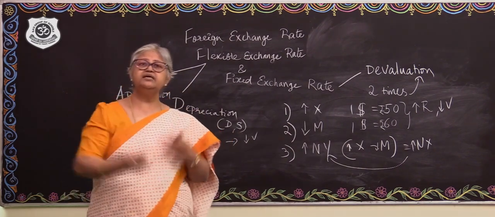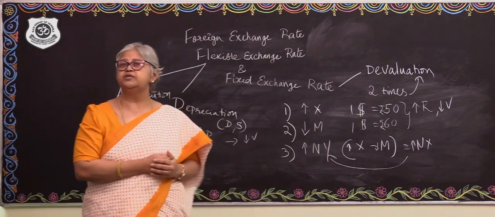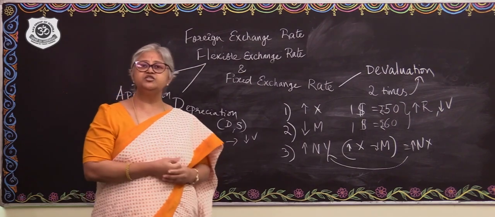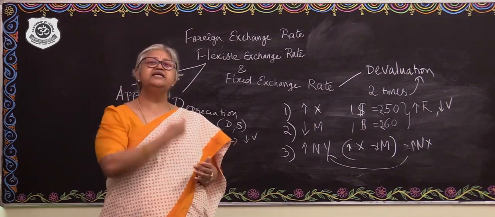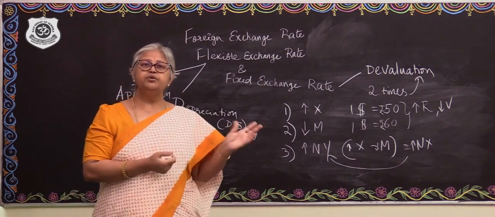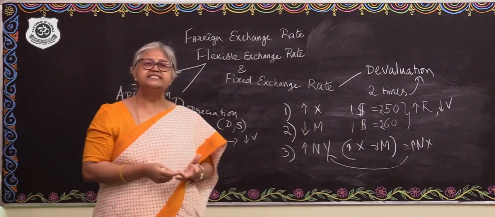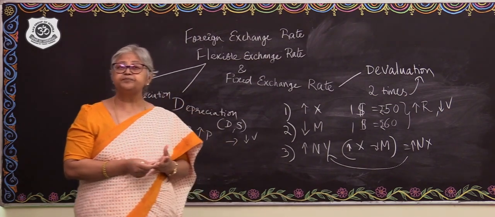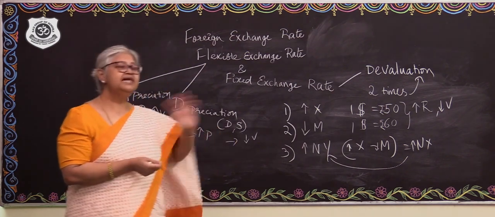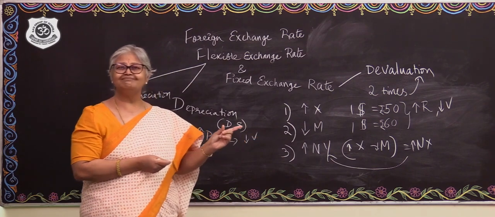So, to better international relationships, and also to have a good image in the international scenario, the government might even try to increase the value of the domestic currency. So when the government increases the value of the domestic currency, what is that called? That is called currency revaluation.